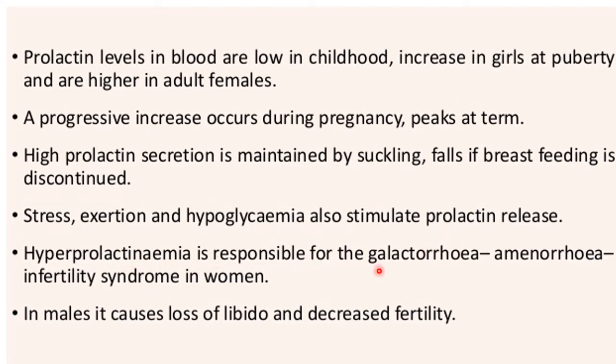Hyperprolactinemia is responsible for galactorrhea, amenorrhea, and infertility syndrome in women. It means that a typical prolactin level is needed for normal body function. If it increases, it can produce galactorrhea, amenorrhea, and infertility syndrome in women. In males, it causes loss of libido and decreased fertility. That is, in both male and female, a typical level of prolactin is needed for normal body function.